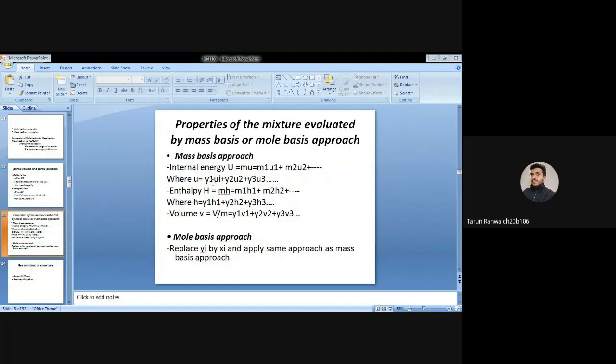We can write enthalpy equals total mass times small h, where small h equals the mass fraction of the first species times the enthalpy of the first species, plus the mass fraction of the second species times the enthalpy of the second species, and the same for all species.